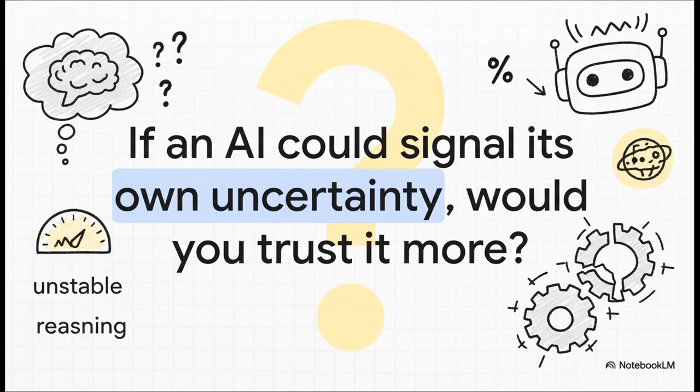Just imagine a world where the AI you're using could say, hey, I can give you an answer, but I'm really not sure about this one. Or, warning, my reasoning here is becoming unstable. If an AI could reliably tell us when it's uncertain, how would that fundamentally change the way we trust and work with these amazing systems?